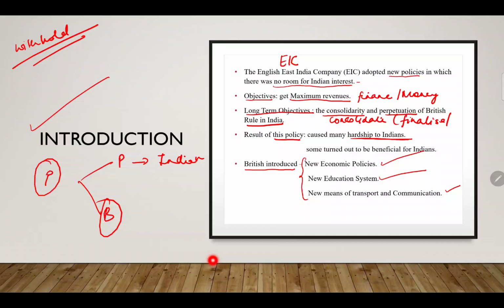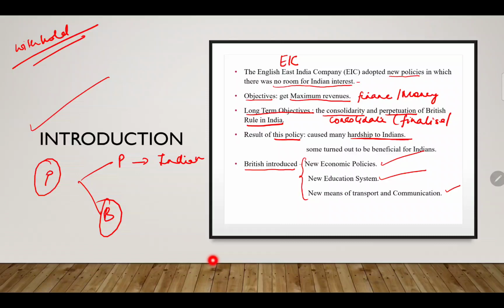So these totally changed, because in the last chapters we have already studied how the British transformed from a trading company into a politically active and authoritative power, in Traders to Rulers part 1 and part 2.